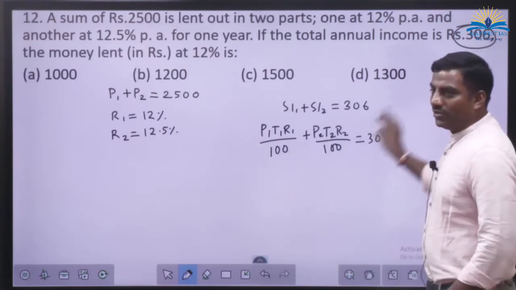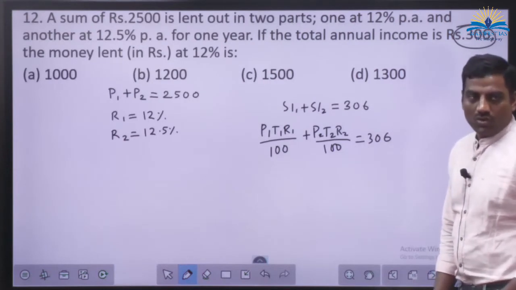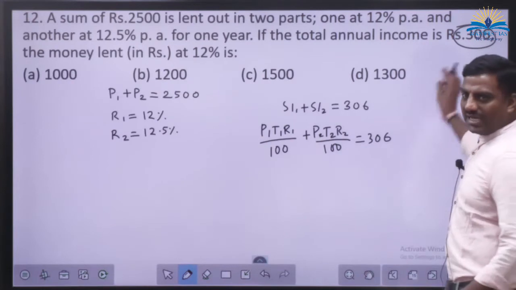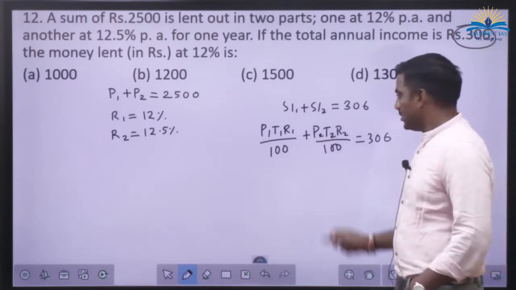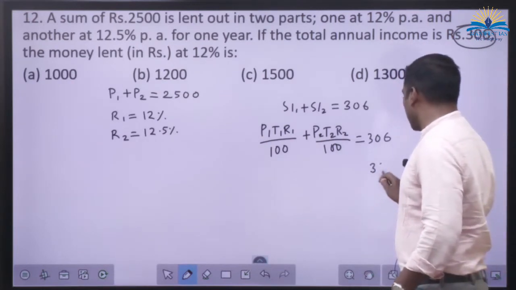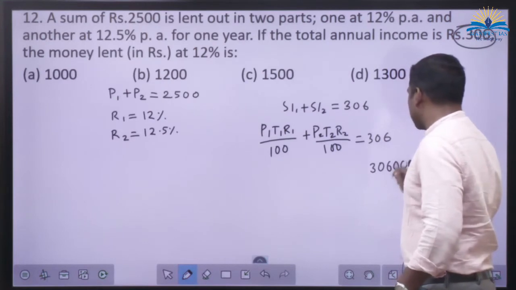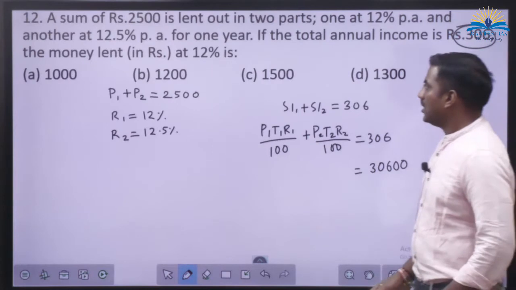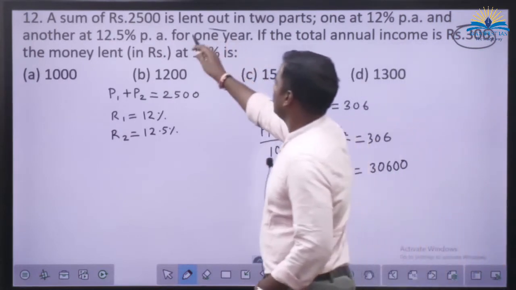Shift all this 100 to this side. It is as good as taking LCM, no? Better to take this 100 and put on that side. So this will become 30,600.